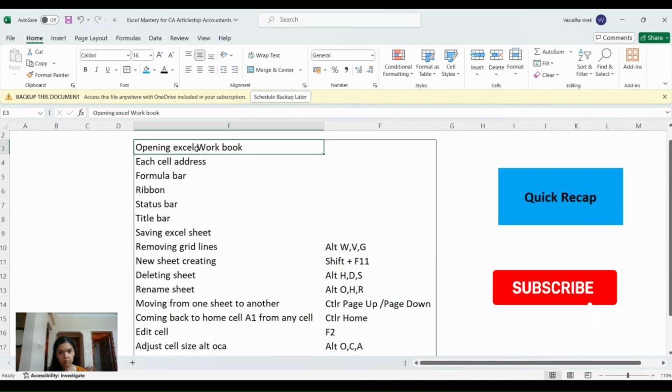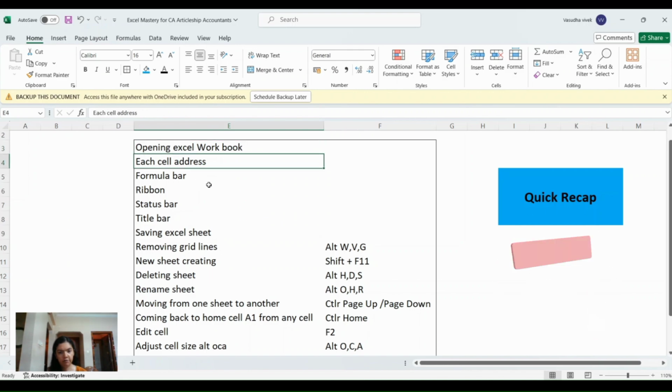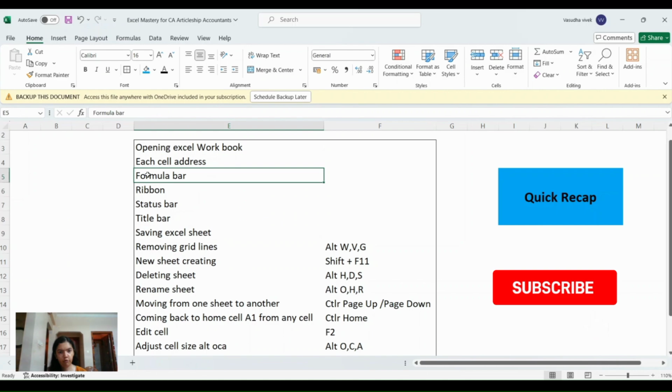Now let's have a quick recap of what all we learnt in today's video. First we saw how to open an Excel workbook. That is, just come to start and type Excel and you can see a new Excel workbook can be opened. Then we saw that when we open an Excel workbook, there are various boxes and each of the boxes is called a cell and every cell has a different address. When you come here to the left hand side, you can see the address of each cell. Then we saw the formula bar. So the formula bar is here. You can see the contents of the cell.